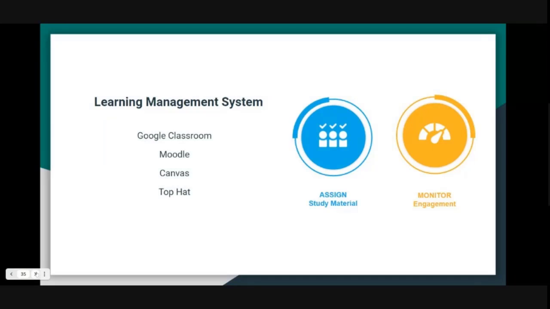The one we are currently using, which is a part of our G Suite Education Enterprise, is Google Classroom. There are many other learning management systems like Moodle, Canvas, Top Hat, Blackboard. Today in the afternoon session, Suman will be talking about the Moodle platform and how you can assign and monitor such assignments on Moodle.